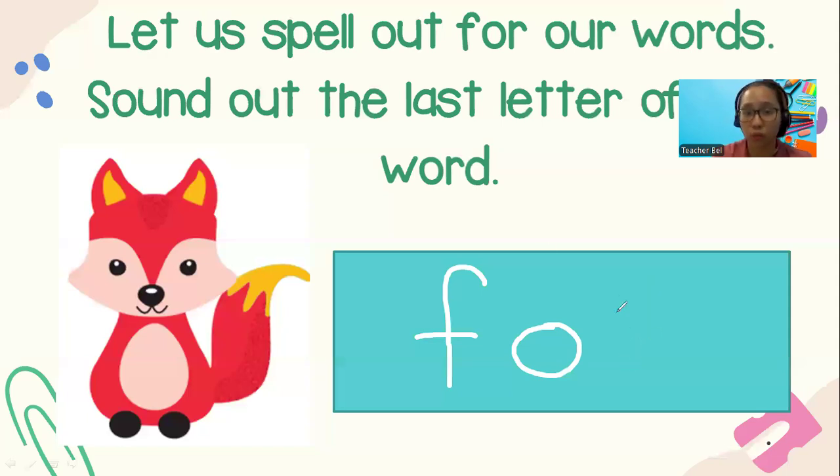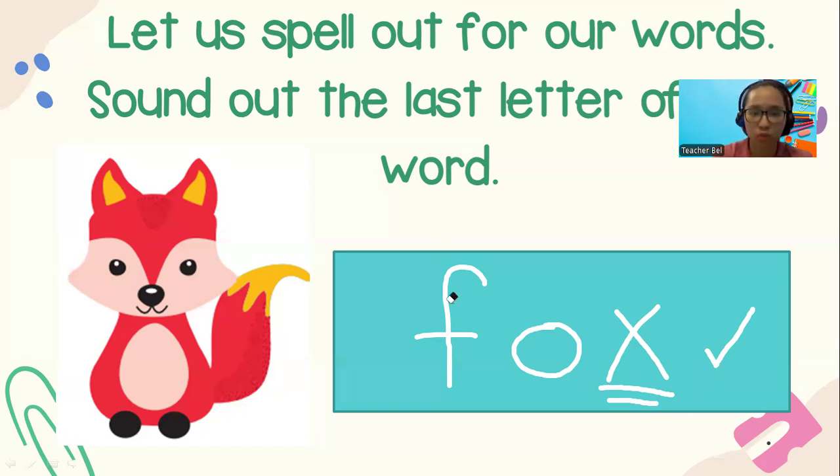For fox, it will be the letter X. So remember, X has the X sound and X is found at the end of fox. So this is how you spell the word fox. F-O-X. And I check for the word fox here because we have the ending sound letter X.